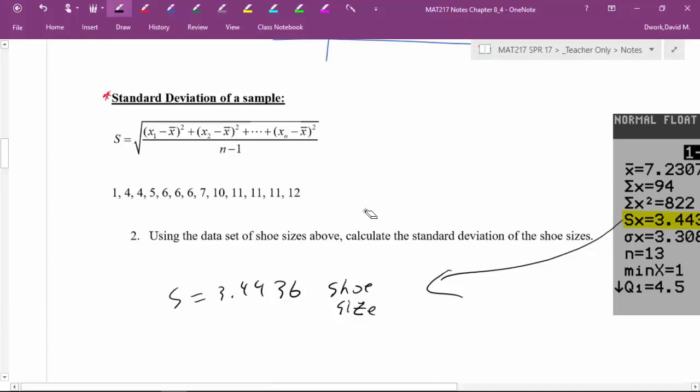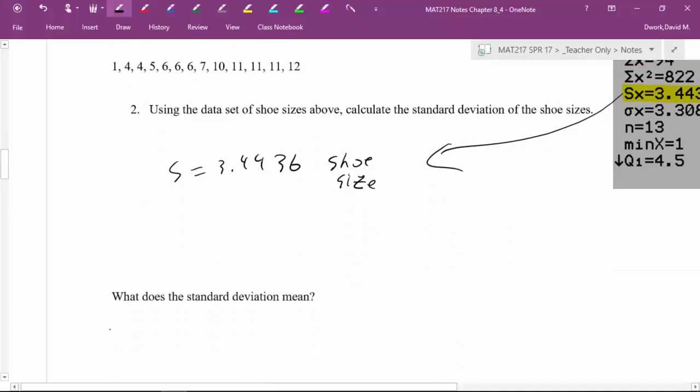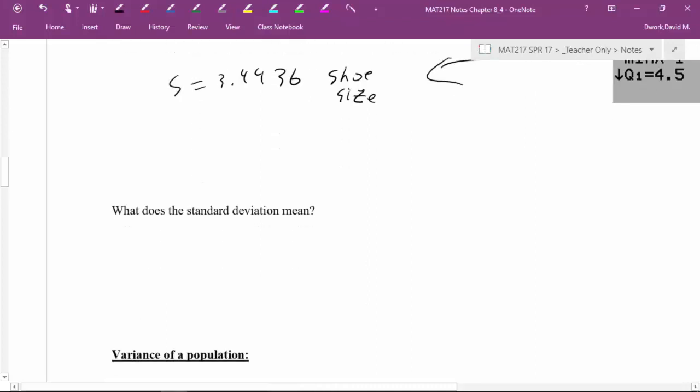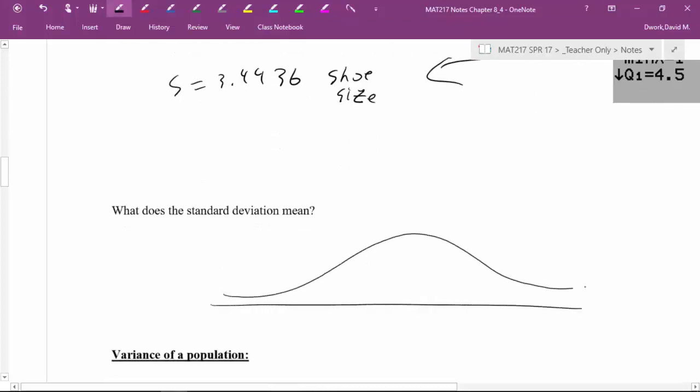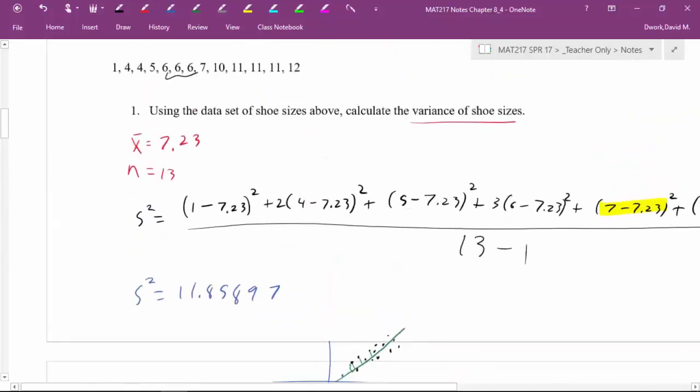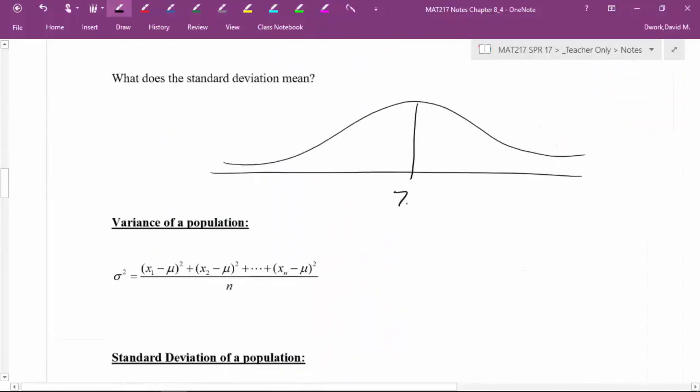Now, here's the important part. What does it mean? How do we read it? Great. You can calculate it. You can type in your calculator. You can get a number. Fantastic. How does that help you? Well, the idea here is if I had some kind of curve where my data was distributed, and in this particular one, we said our mean was what? 7.2. Well, before we even do that, let's just do it generically.